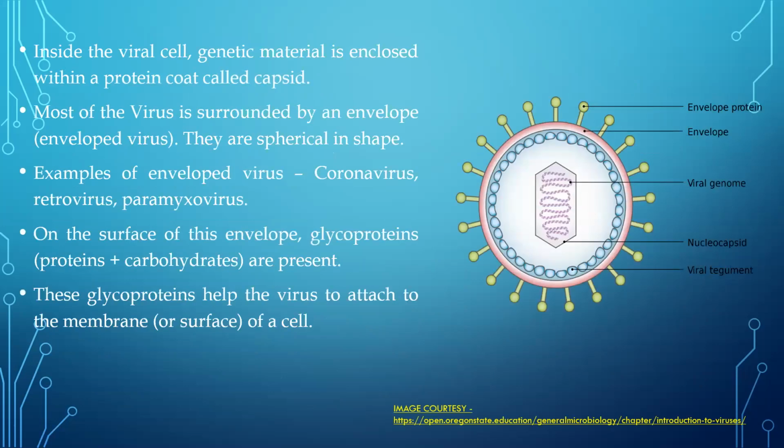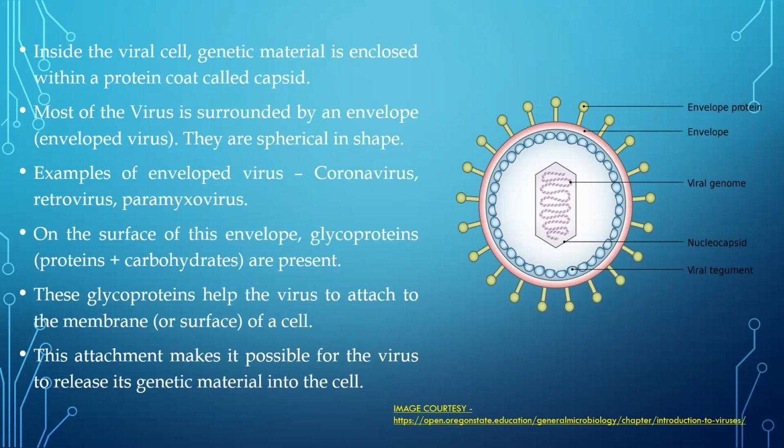Now let's talk about what a particular virus has. For example, in this particular diagram, what do we have? We have already talked about the genetic material which is found inside the virus, which can be either DNA or RNA. Now this genetic material is always within a particular protein coat. Can you see this particular structure? That is the protein coat, which is called the capsid. So genetic material is always confined within this protein coat, which is called the capsid. All right. Now this is a particular viral cell. Now some of the viruses have an envelope around it. So those types of viruses are called enveloped viruses. They have an envelope around the capsid, which is called an enveloped virus.